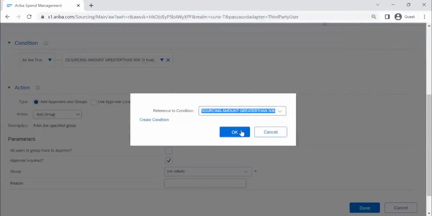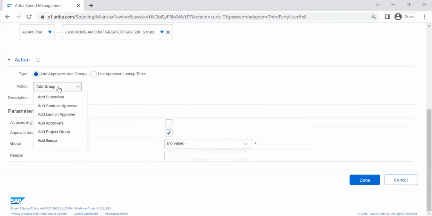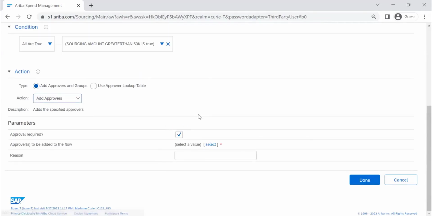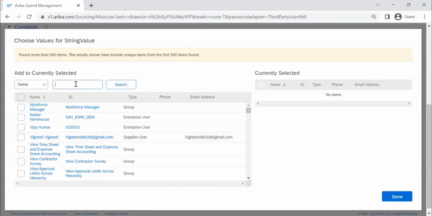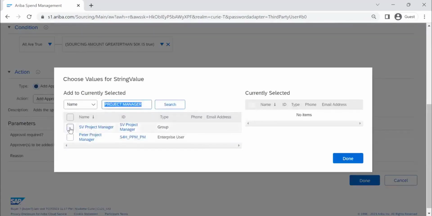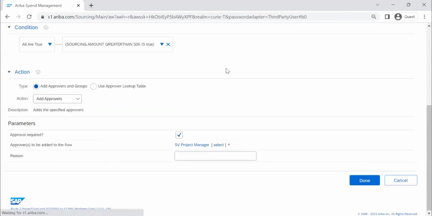Okay, so in that case, what I want, supervisor no, I want to add an approver. So I'm going to add an approver. Then which approver will it be? I will be selecting project manager. SP project manager, this is a group. Any member in the group can approve this one, and I'm giving PM approval for above 50K. Click on OK.